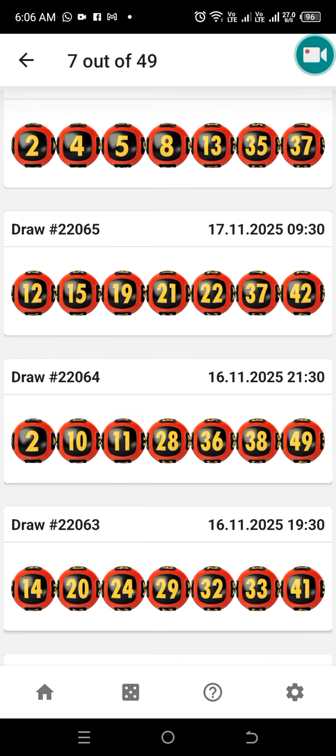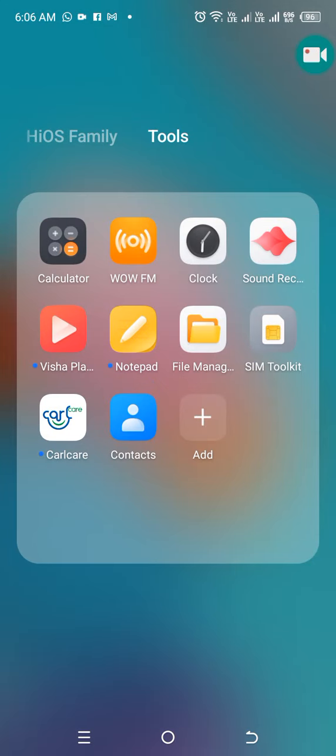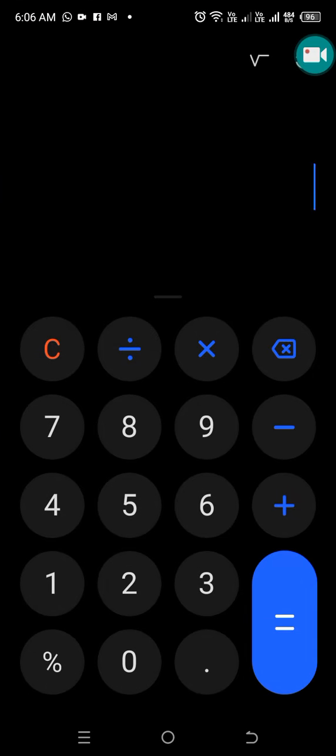Now we're going to use 14 on the calculator. Remember, I'm trading Forex. For the people who want to learn Forex, they can still come to learn. Forex is the better way to make money.